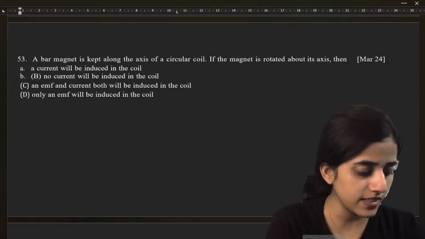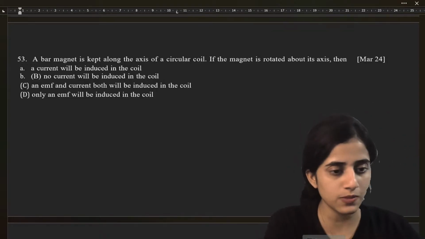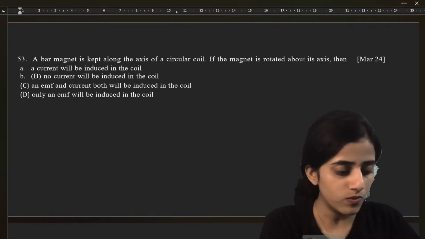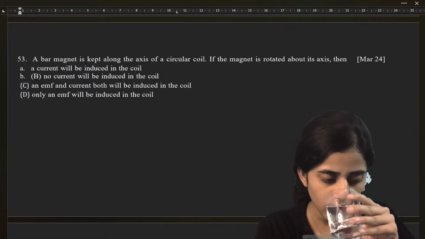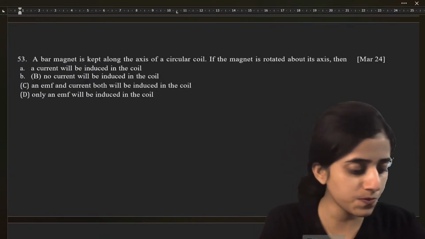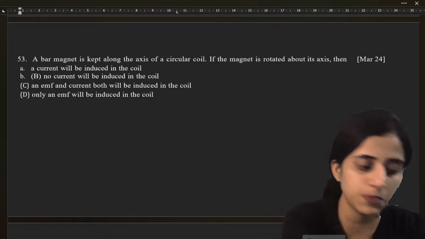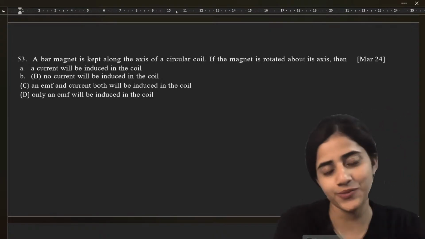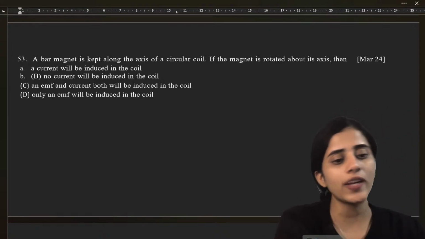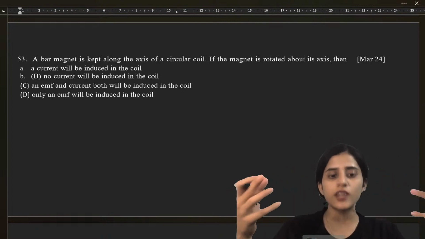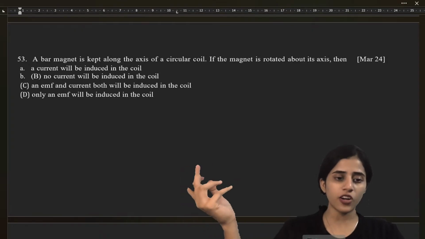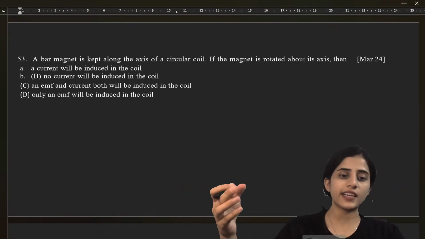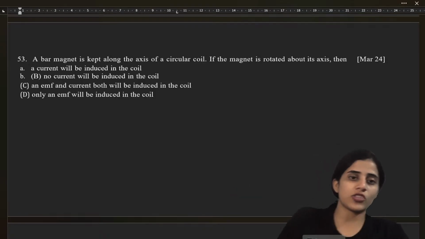Yes, Pavan, Amog, all of you say it's B. Likita also says it's B. No current. So, see, when a magnet is rotated about its own axis along the coil's axis, there is no change in magnetic flux through the coil. So, there is no induced current or no EMF. So, the answer is option B.